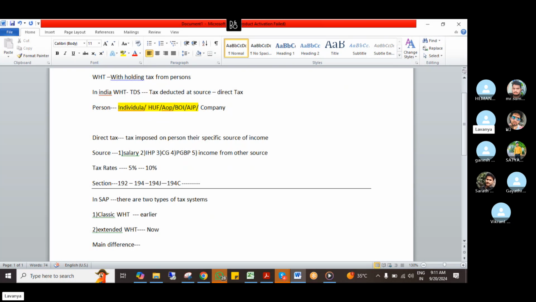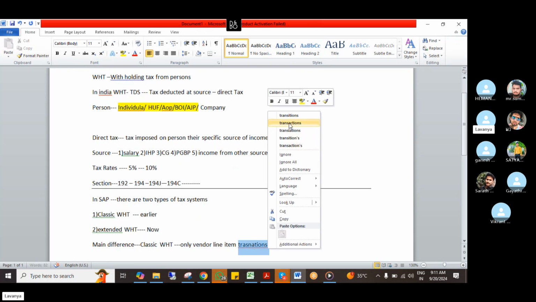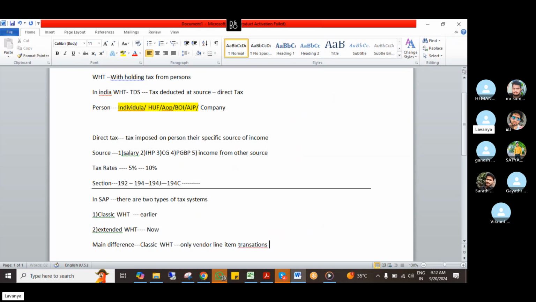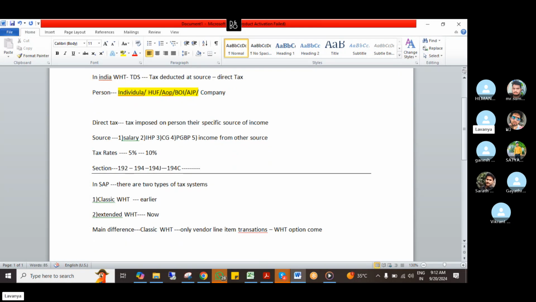In classic withholding tax, only vendor line item transactions can be disclosed. Only in vendor line item transactions will the withholding tax option come. But in extended withholding tax, we can update both customer and vendor withholding tax transactions.